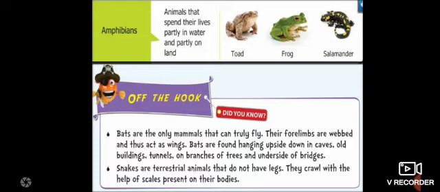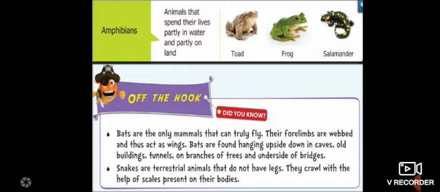Okay, and these bats have a special quality, children. That means they can hang upside down. They will hang in caves, old buildings, tunnels, branches of trees, and under bridges where mostly people are not crowded or people won't move. These bats will be there, children.